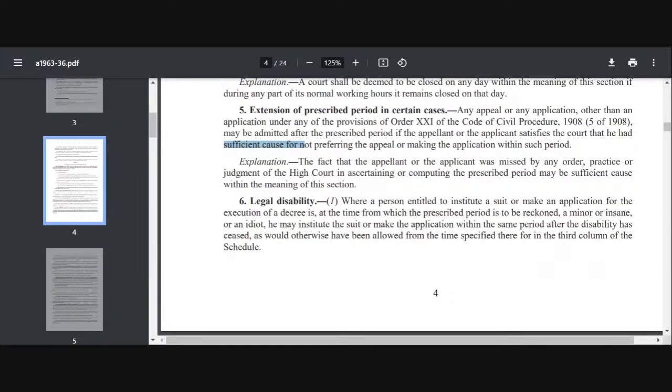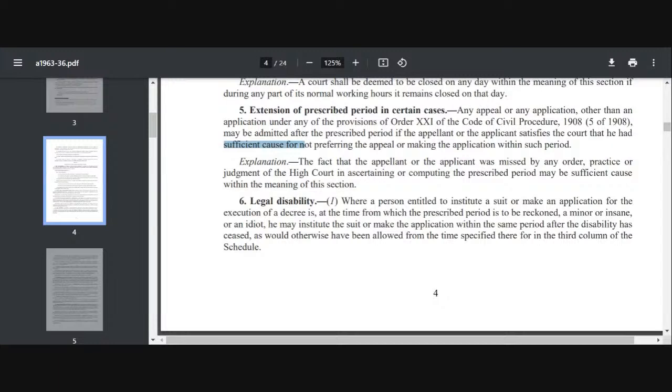What is legal disability? Who can tell me the meaning of legal disability? Yes, students, who can tell me the meaning of legal disability?